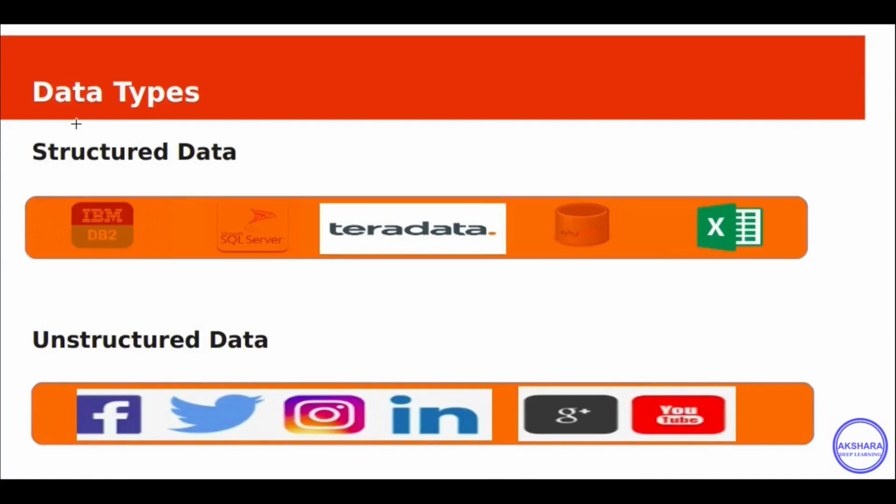Let's see the data types. It is important while we are pre-processing the data. Based on structure, we can classify data as structured and unstructured data. Structured data means data that can be organized in the form of rows and columns.